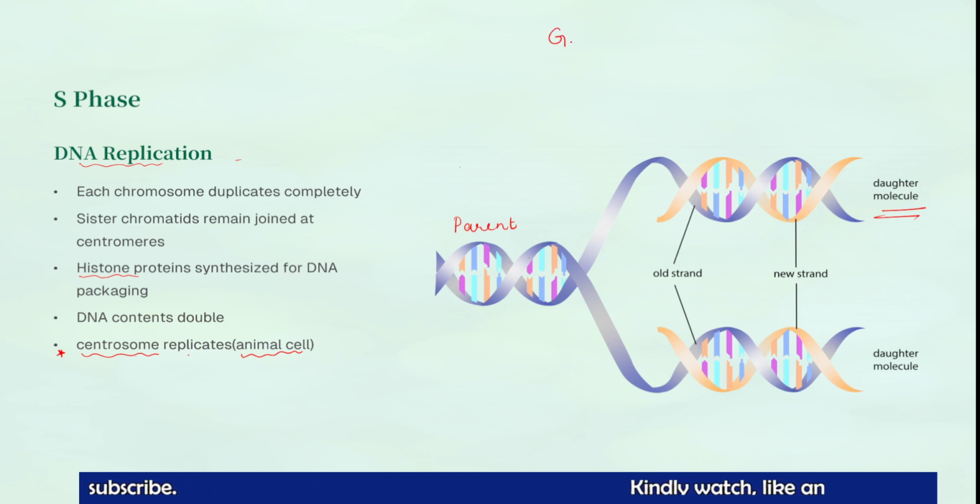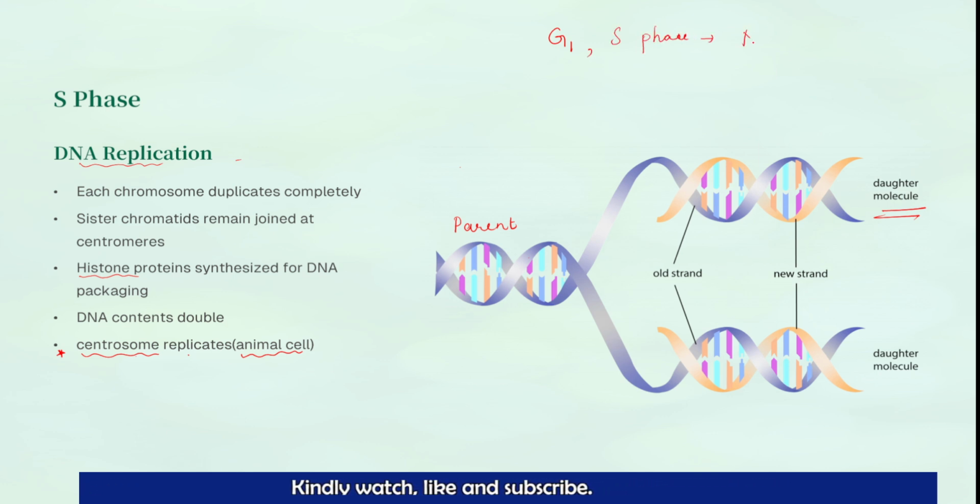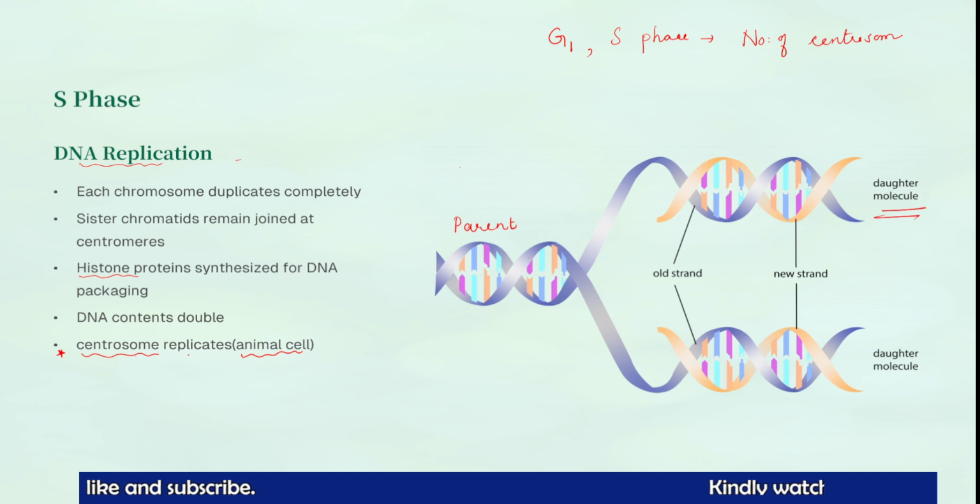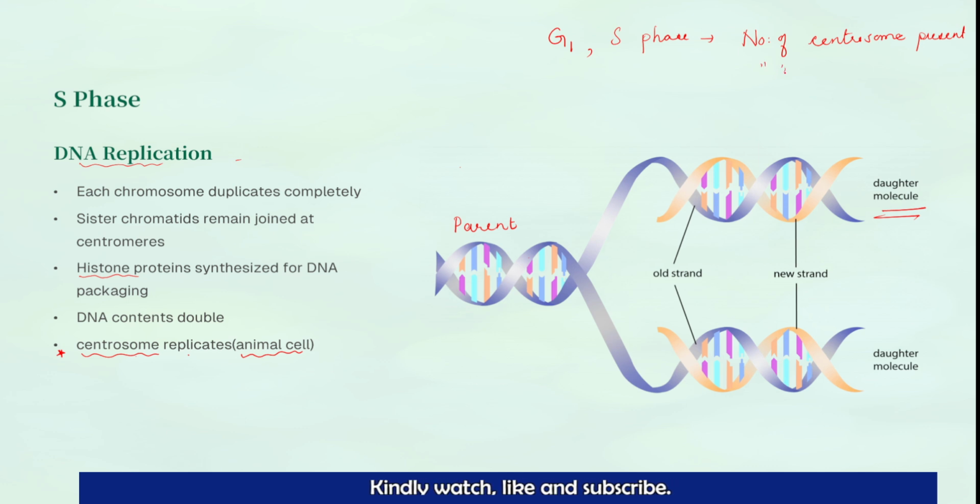When you compare the G1 phase and the S phase, what are the number of centrosomes present, and also the number of centrioles present?